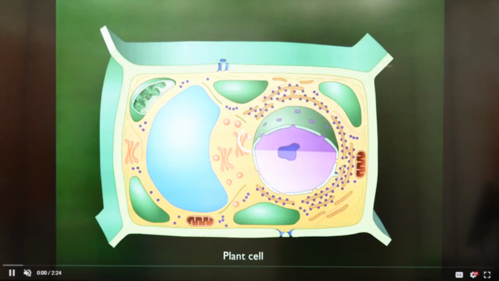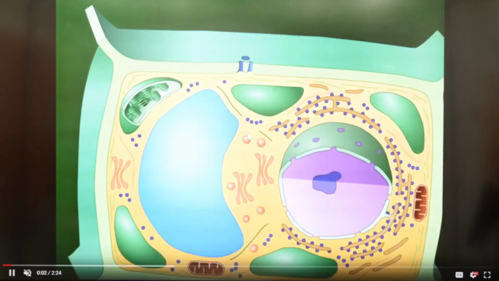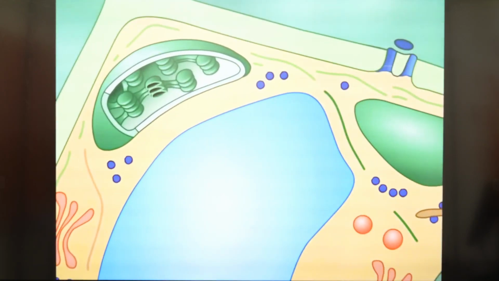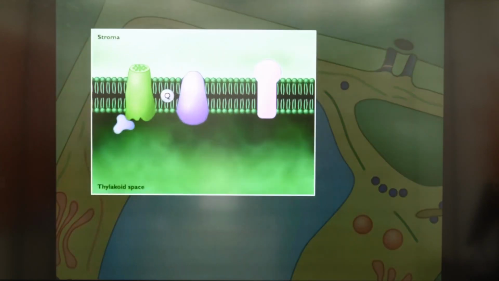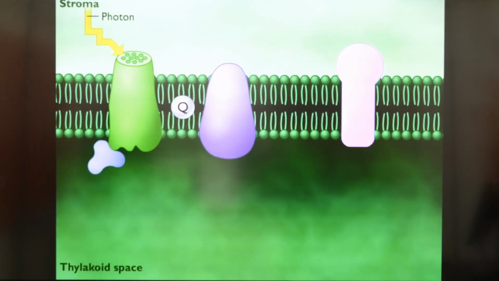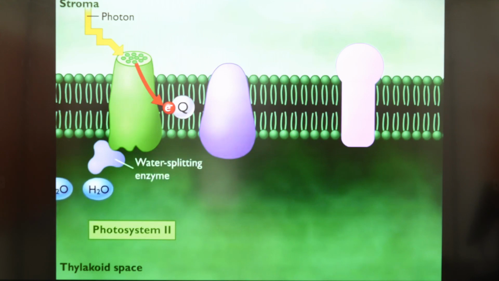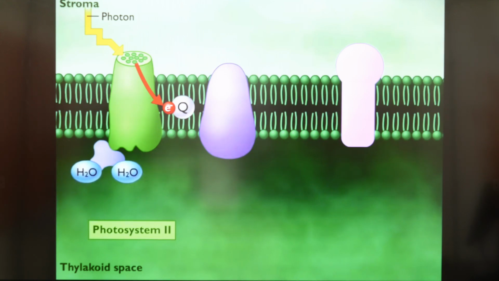Okay, so this is a plant cell. We are looking at the chloroplast of the plant cell, right? Can you see the chloroplast is the bimembrane structure of a plant cell? We are looking at the thylakoid within the chloroplast. Outside the thylakoid is the stroma. In the thylakoid, I'm making it big. So the pigments are in the thylakoid. Can you see the light has fallen on the pigments? And the pigments release electron. And the electron is being released and the water is being split.